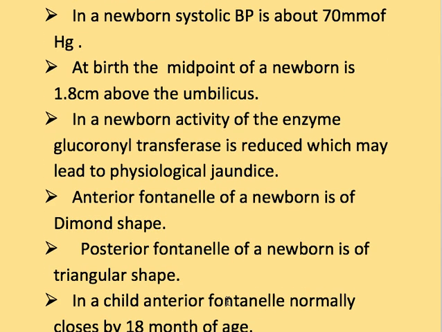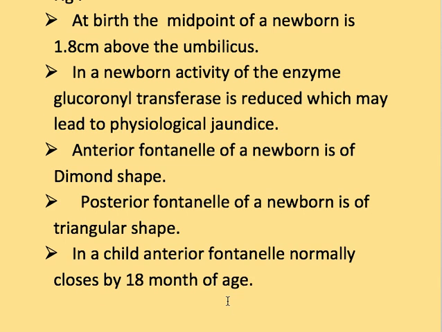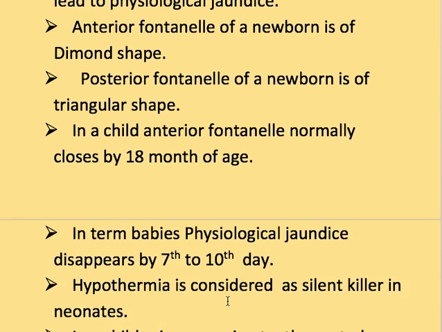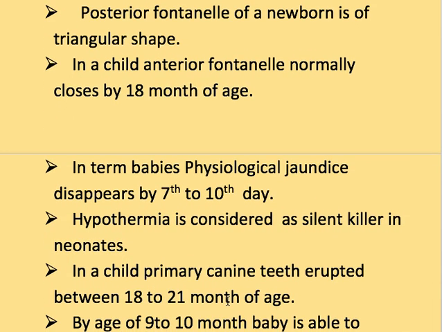Next is the anterior fontanelle of a newborn is diamond in shape. And the posterior fontanelle of a newborn is triangular in shape. Next is in a child, the anterior fontanelle normally closes by 18 months of age. Next is in term babies, physiological jaundice disappears by the 7th to 10th day of birth.